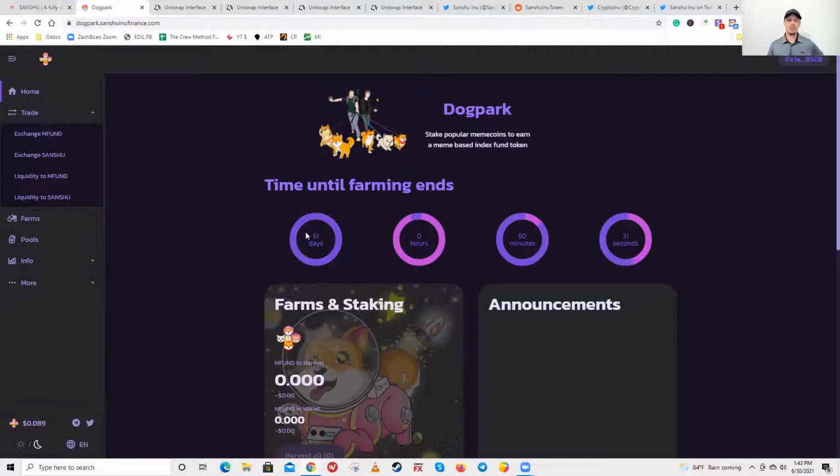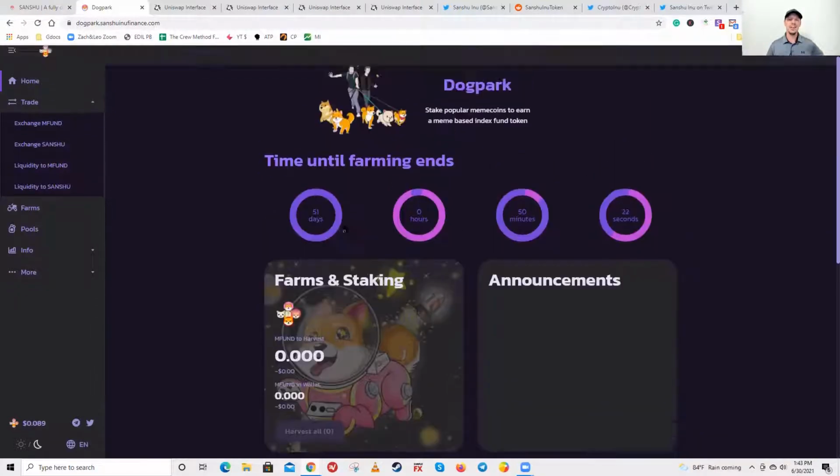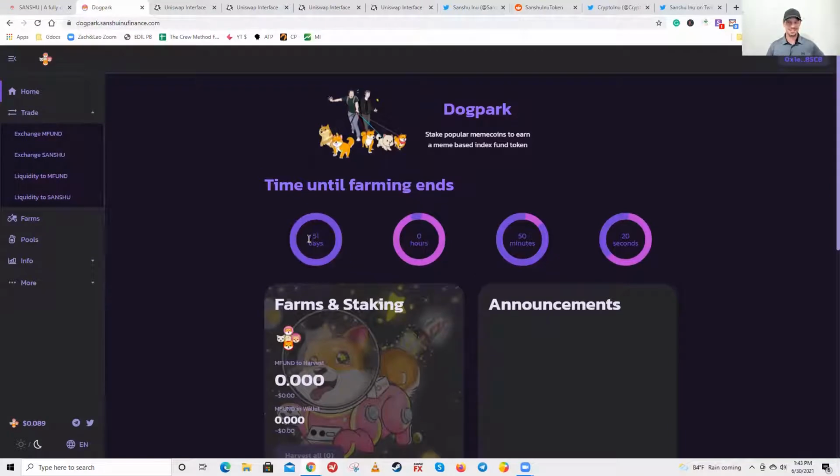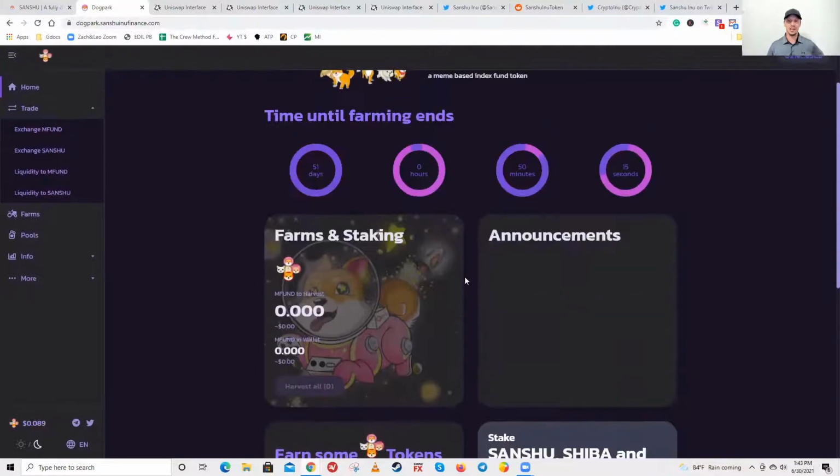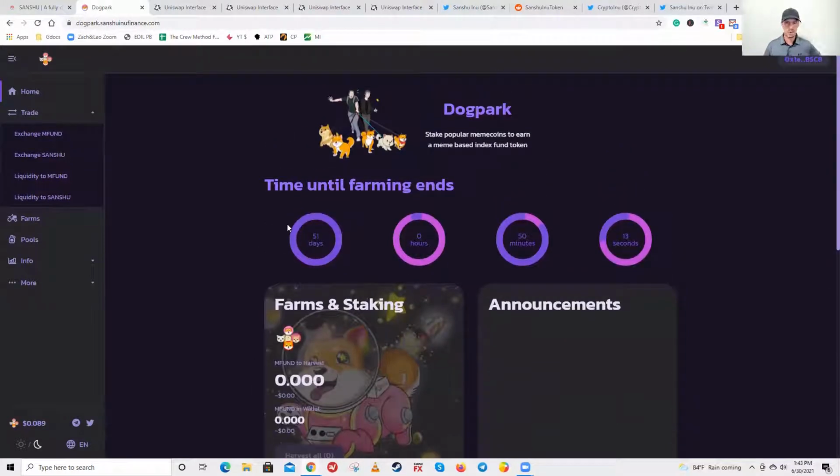And so it seemed to be a little bit of confusion, because I think what could happen, just theoretically, is if people think the farm is going to be ending, the closer it gets to 7 days, a week out, 2 weeks out, you might see a lot of people cashing out and dumping. So I'm sure they might be aware of that, the Sanshu Inu team. If not, if you're watching this, definitely check that out, because a lot of people on Twitter, and I believe Reddit even maybe, weren't sure what that meant, and even in Telegram. But we can look at that.